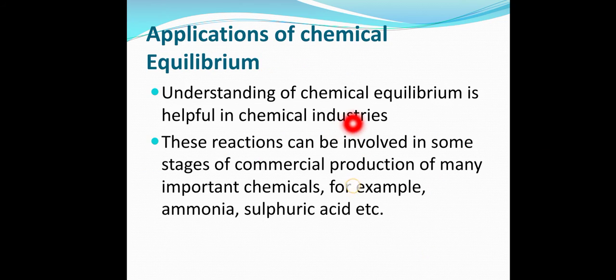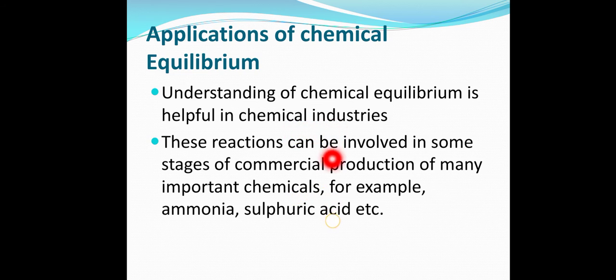There are some applications of chemical equilibrium as well. This is very important for your understanding. As you proceed with the chapter, we will learn these applications in much more detail, but keep this in your mind. If you know the basic understanding of chemical equilibrium, it will be very helpful in the chemical industries.